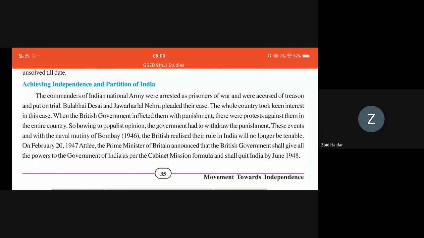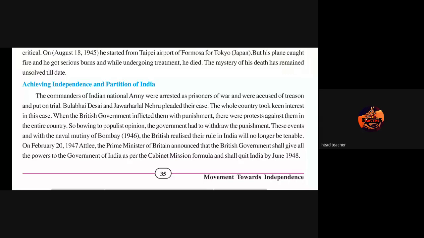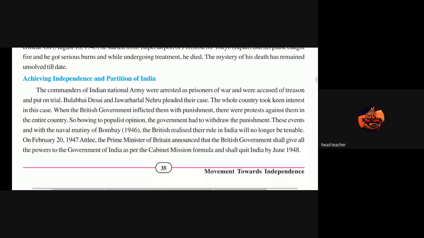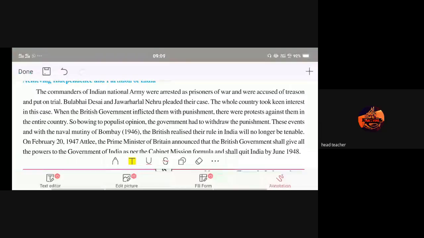Achieving independence and partition of India. The commanders of the Indian National Army were arrested as prisoners of war and were accused of treason and put on trial.